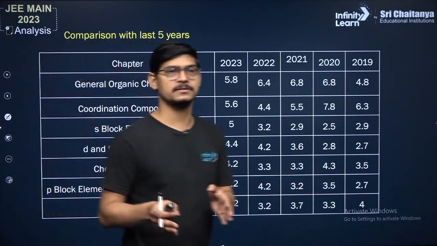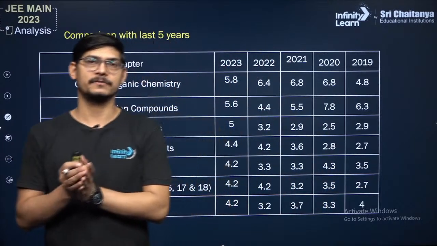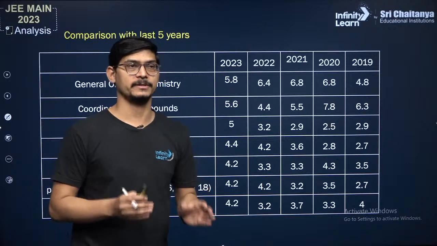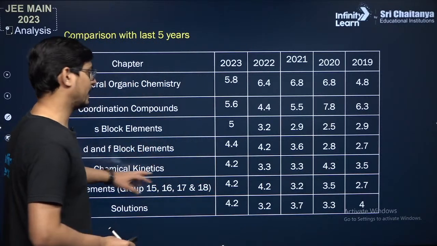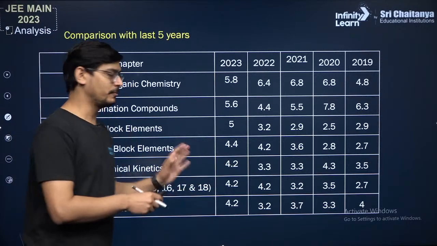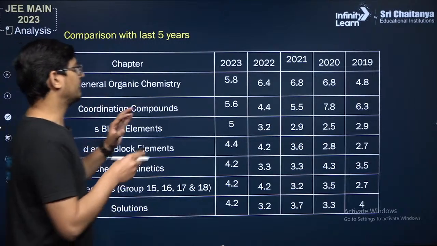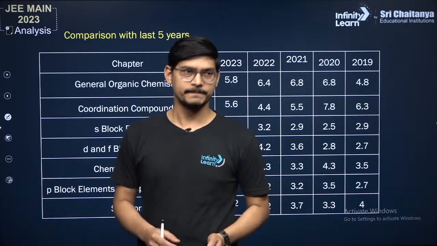It's not a big chapter. They have just group 1 and group 2. If you sit in the morning, by the end of the day you will complete S block elements. And then D and F block elements, again not a huge chapter. Chemical kinetics is the easy chapter in physical chemistry. So I hope you guys are able to do that. If you have not covered the entire chapter, then start doing chapters from the top of this table.